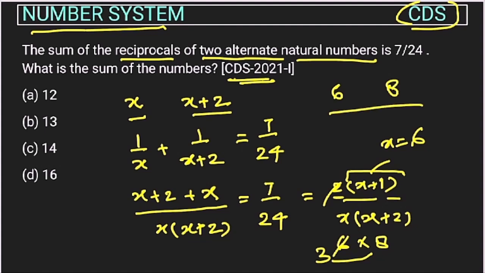So they are asking about what is the sum of the numbers. So sum of the numbers will be 6 plus 8. So this will be 14. So the answer is option C. Okay.